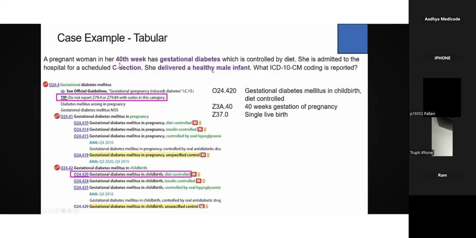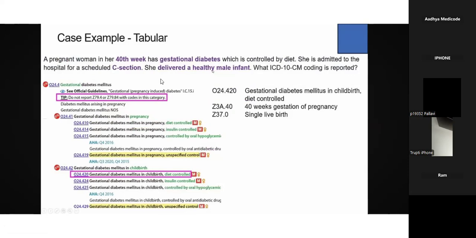A pregnant woman in the 40th week has gestational diabetes, which is controlled by diet. She is admitted to the hospital for a scheduled C-section, cesarean delivery. She delivered a healthy male infant. One baby she delivered, single live birth.